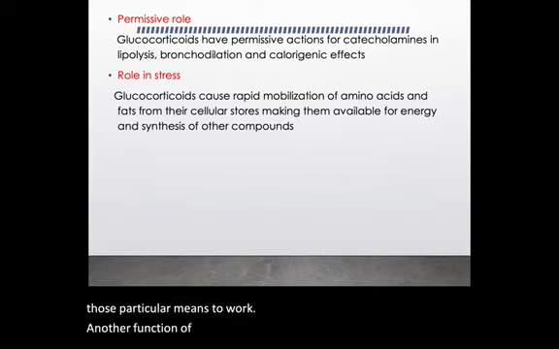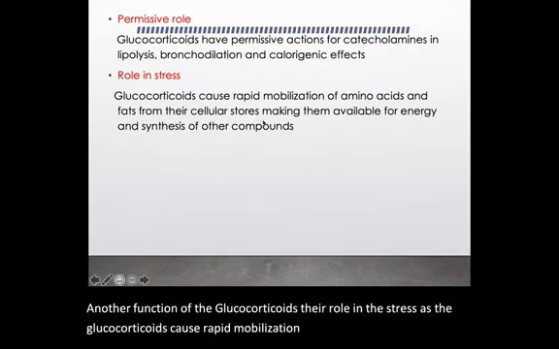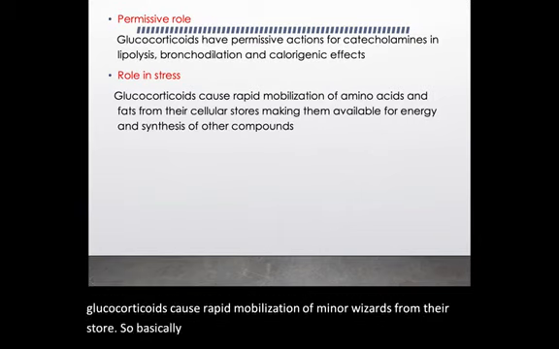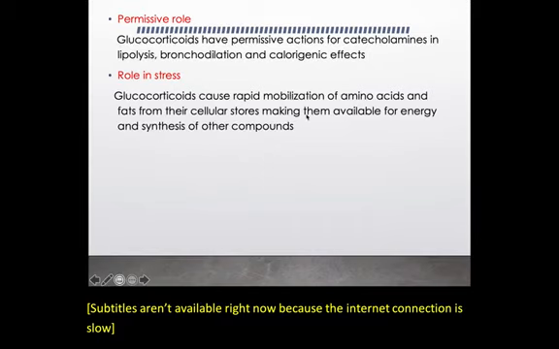As you know, the glucocorticoids cause rapid mobilization of amino acids from their store. So basically it makes them available for the energy synthesis. Whenever there is a stress, obviously your body will need more energy. So it actually uses the fats and proteins for synthesis of that energy. So that's why it has a role in the stress. And also you have seen that whenever there is a stress condition, doesn't matter if it's only physical stress, if it is a mental stress or depression, the cortisol levels rise.